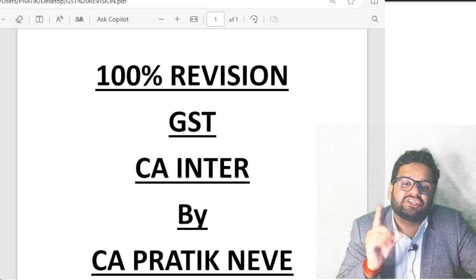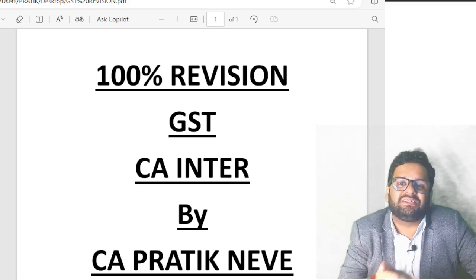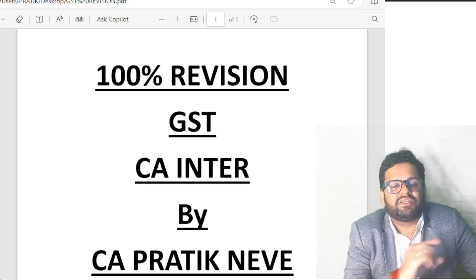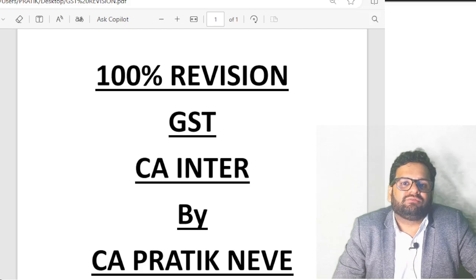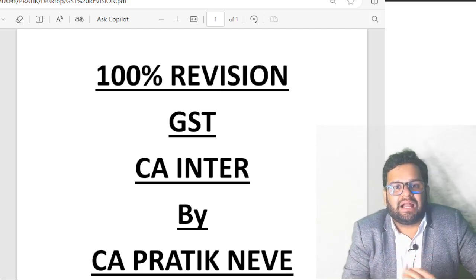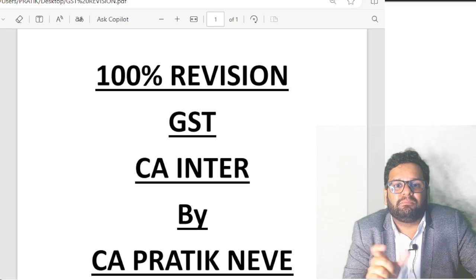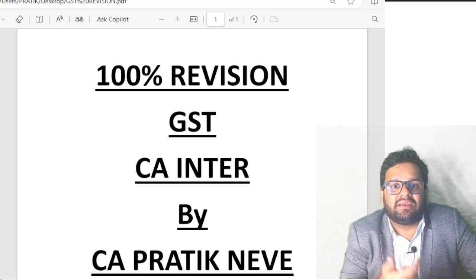Then guys, section 50. What is section 50? Section 50 is interest for delay in payment of GST. What is the rate of this interest? Rate of this interest is 18% per annum. Again, 18% per annum for the number of days for which the delay continues.